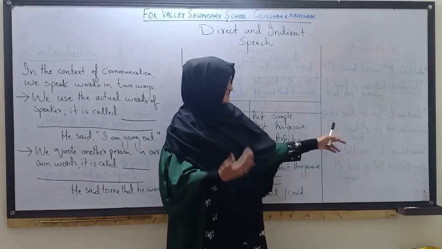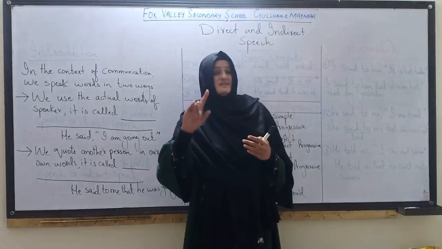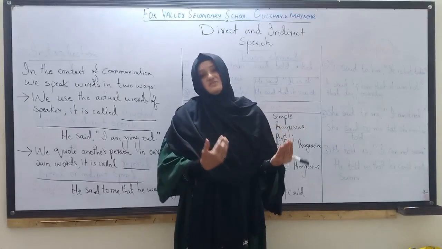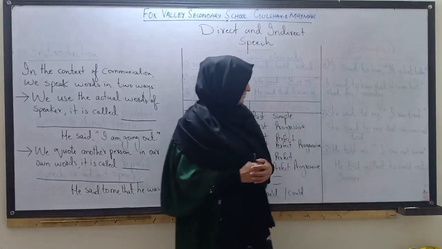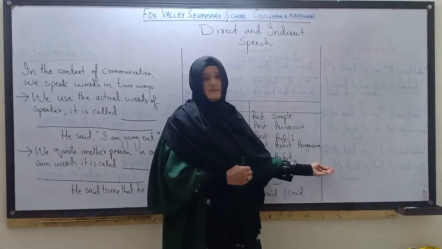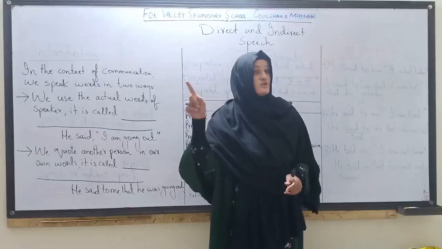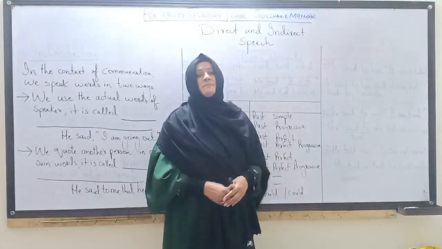I am reporting: she said to me that she was tired. See the sentence, the time of activities changes, time is different, that's why the changes are there. He told us, "I cannot swim." In indirect speech: he told us that he could not, can into could, he could not swim. Fine, these are the examples.